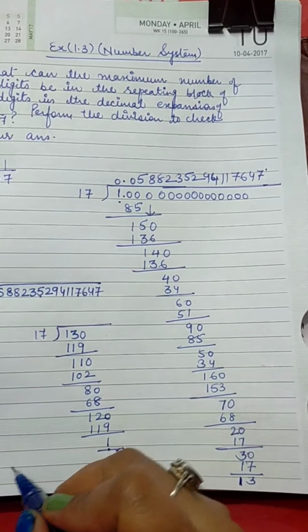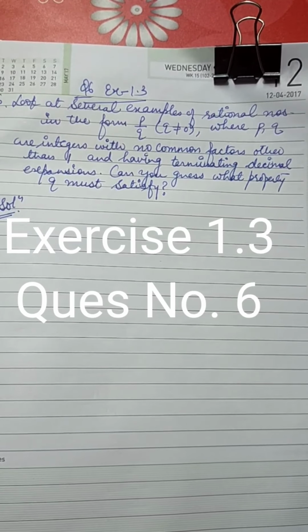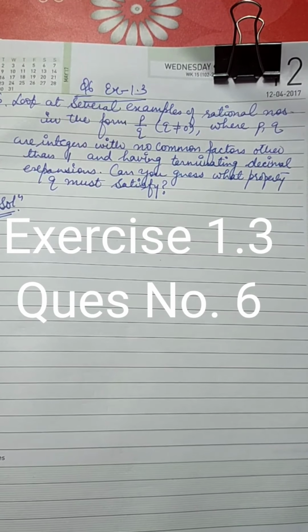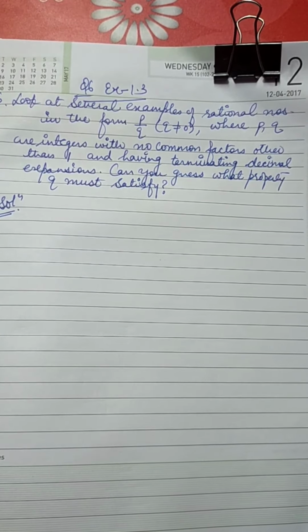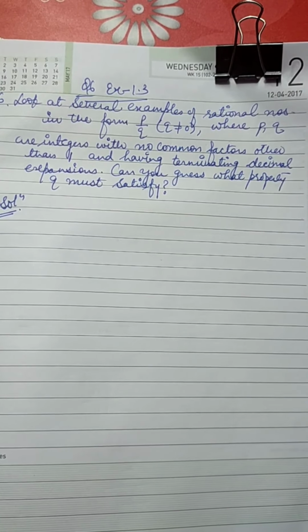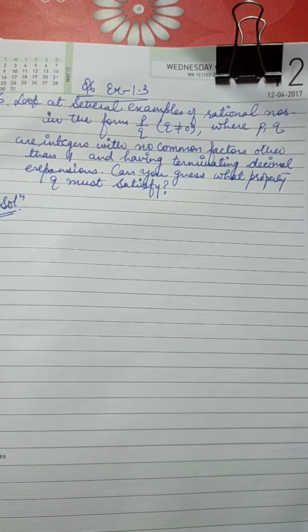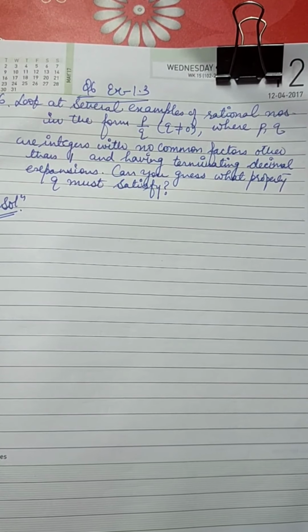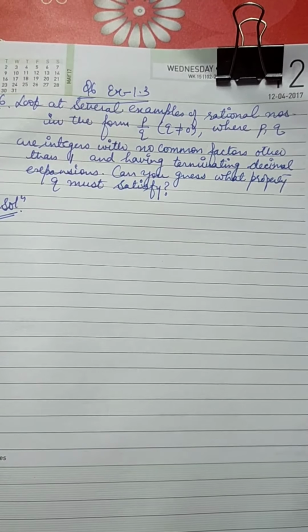Now question number 6. Look at several examples of rational numbers in the form P over Q, Q is non-zero, where P and Q are integers with no common factors other than 1 and having terminating decimal expansions. Can you guess what property Q must satisfy? For any number to be rational, we know that P and Q belong to integers and Q is non-zero. That is what is already mentioned over here.